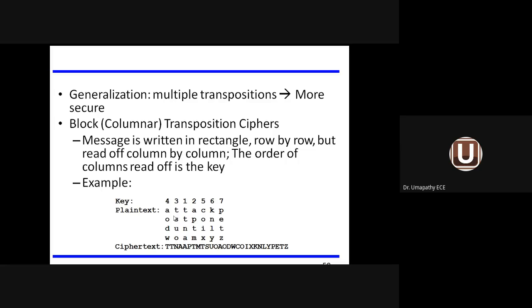This method is called encryption technology, and we are doing the encryption at the sender side. This method is called the transposition cipher method. The message is written in a rectangle, row by row, but read off column by column, and the order of the column read-off is the key. How to read the order of the columns is given in the key. We read the column-wise information as the ciphertext information. So this method is called transposition technique or transposition cipher method.